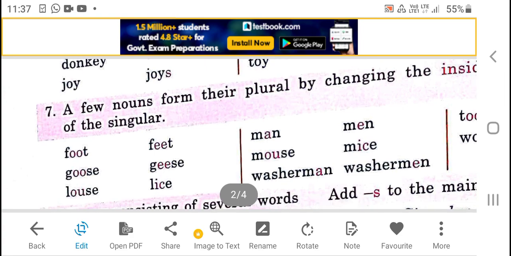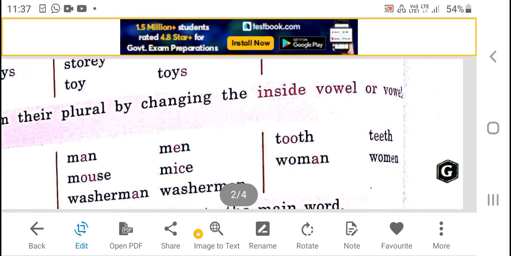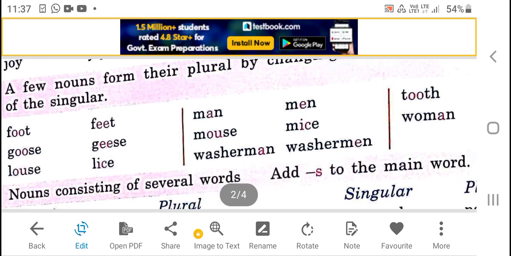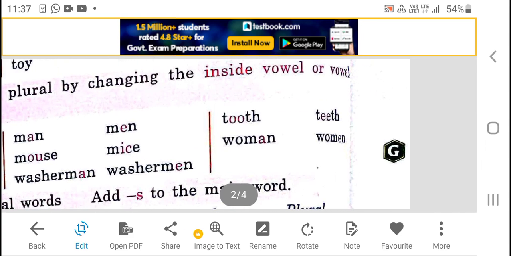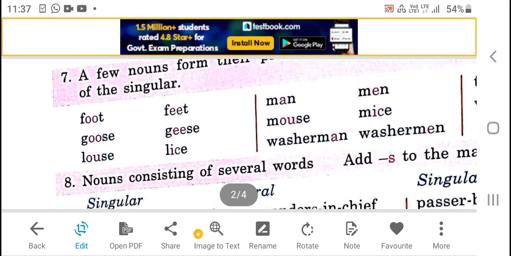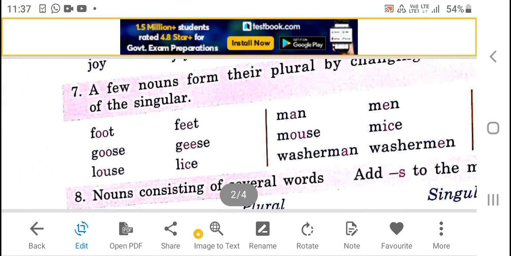A few nouns form their plural by changing the inside vowel or vowels of the singular. Now we take foot, goose, louse, man, mouse, washerman, and so on, tooth and woman.